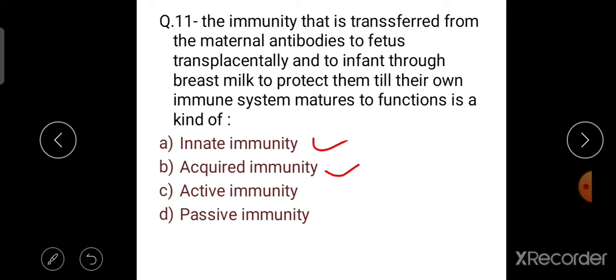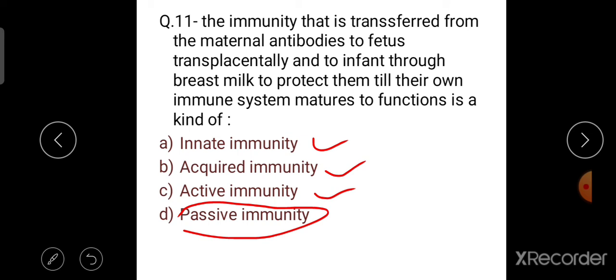And the acquired immunity is the immunity that an individual acquires after birth, called adaptive or specific immunity. And the active immunity is the immunity in which a person's own cells produce antibodies in response to infection or vaccination. So the right answer is passive immunity.